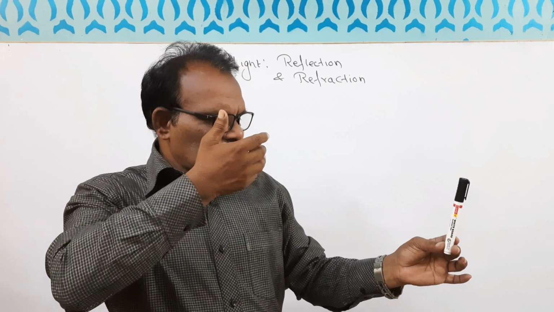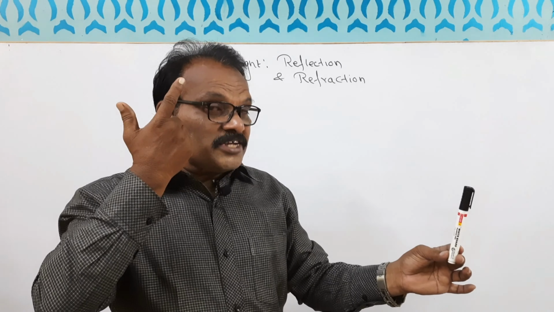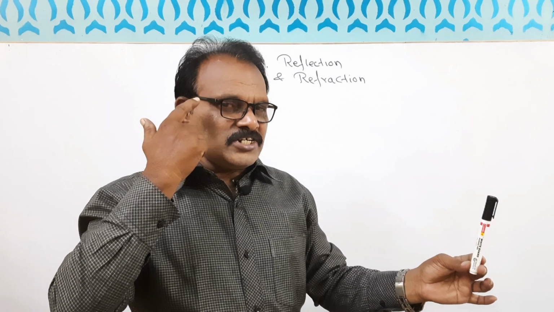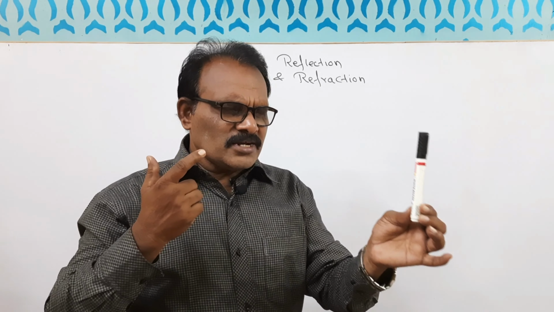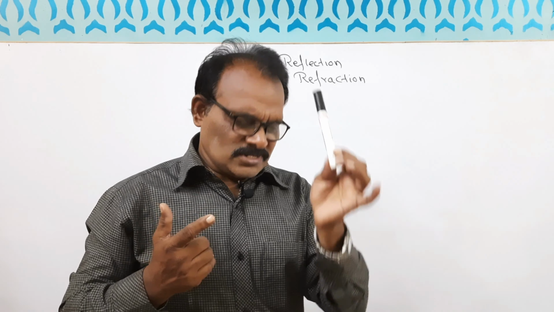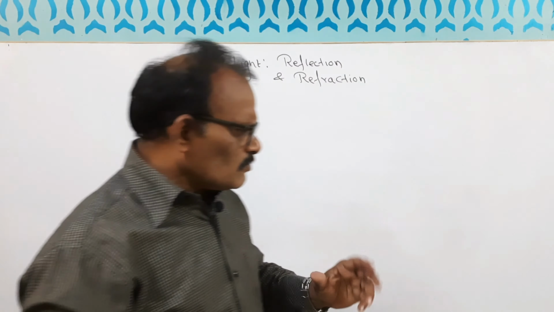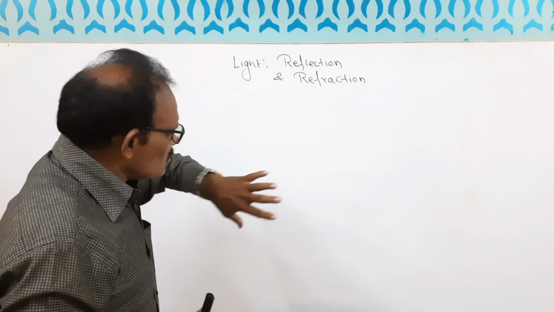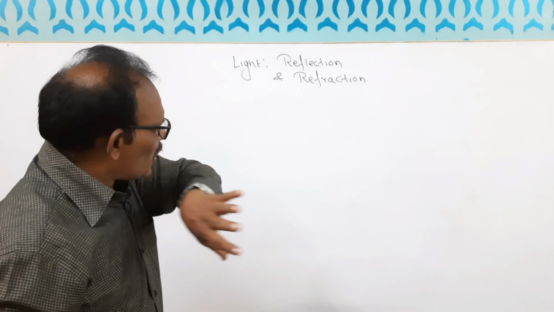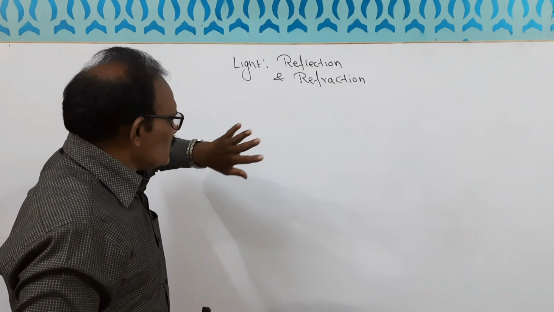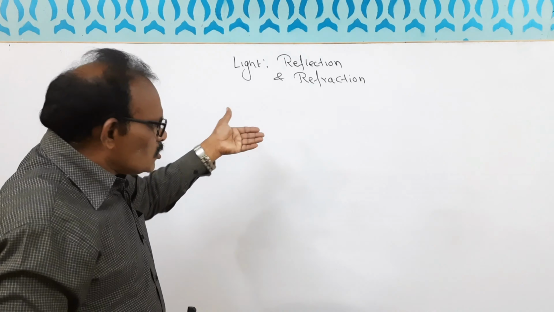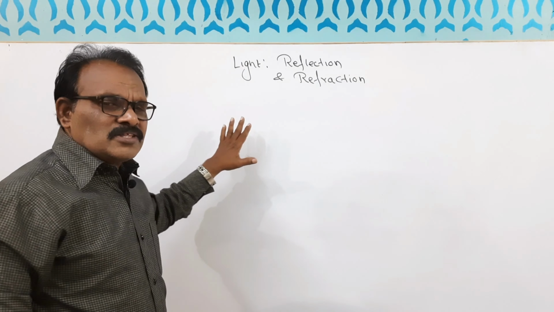That reflection makes an image on my retina, and then I can see what it is. I can see the board only when the light is falling on it and reflecting. So through reflection I am able to see things.